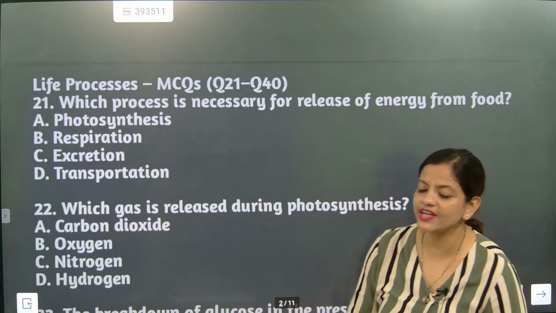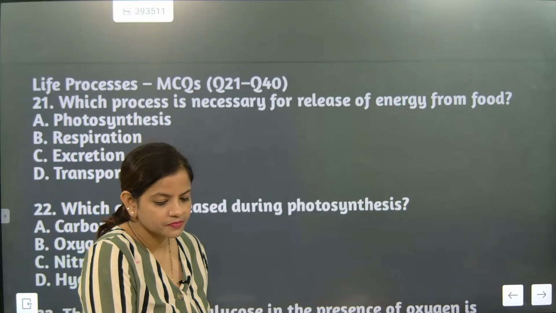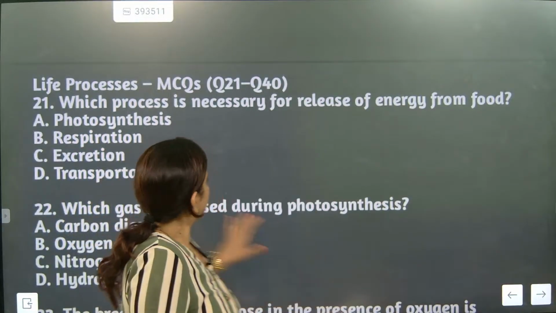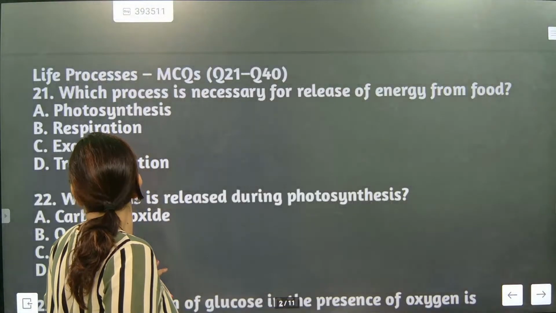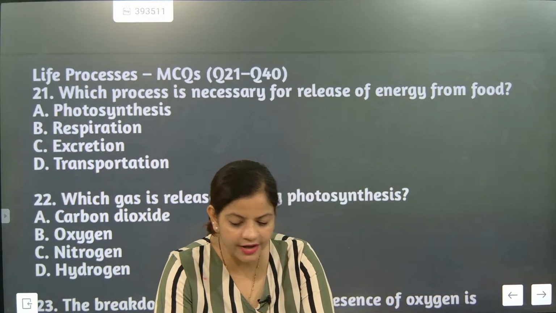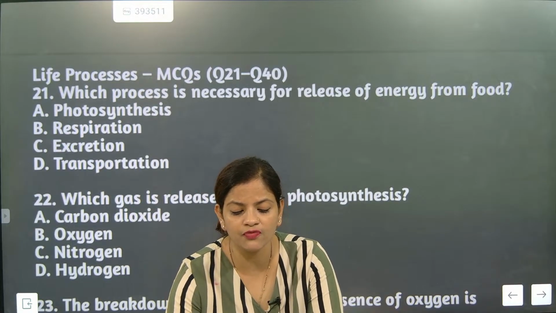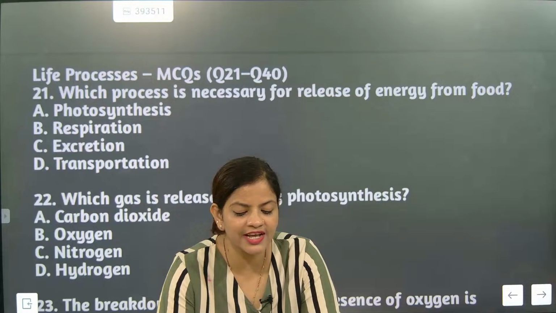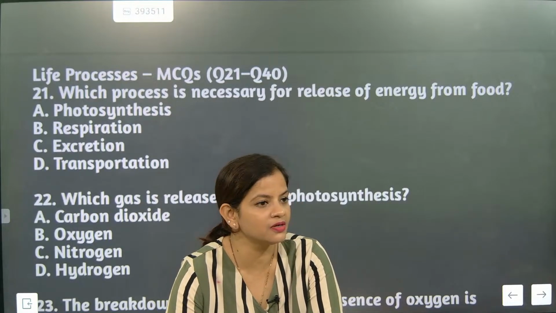The first question is life process. From 21 questions, arrangement of questions is not done properly, so please kindly check here. What is the question? Which process is necessary for release of energy from food? Photosynthesis, respiration, excretion, or transportation? What is the correct answer? Excretion.